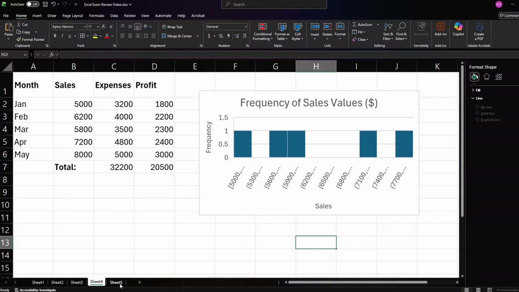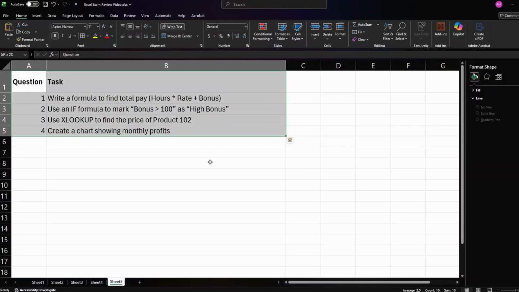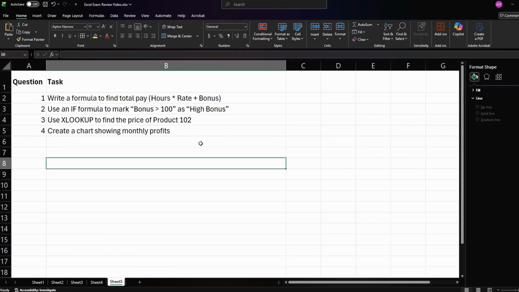Now that we've learned some basic data analysis, I'm going to challenge you to a few questions. So see if you can complete these tasks using the sheets I've outlined before and put your answers in the comments. I'm going to reply with the answer keys.